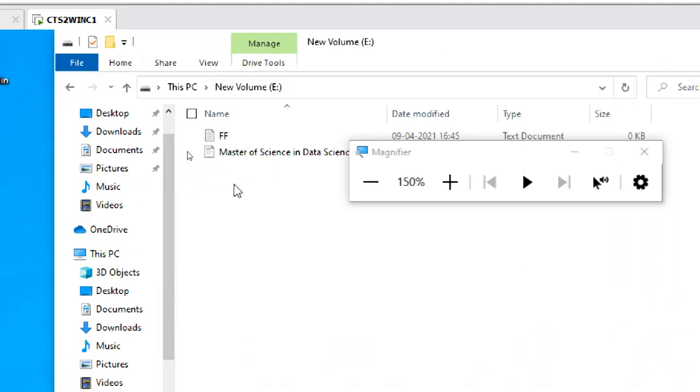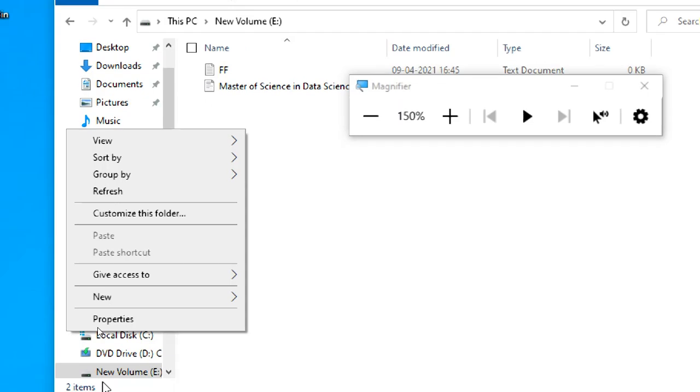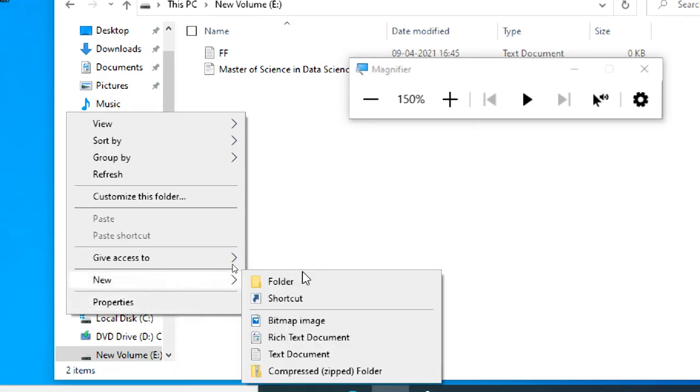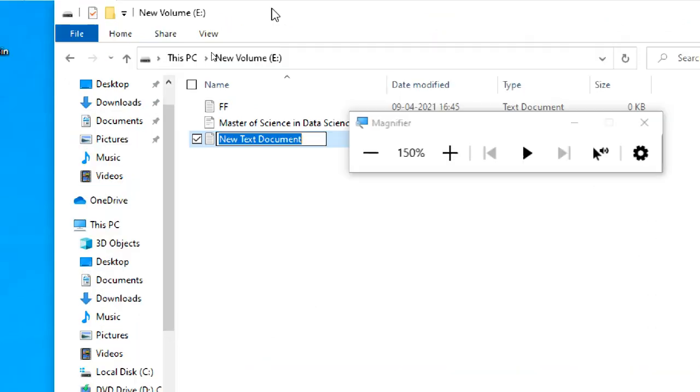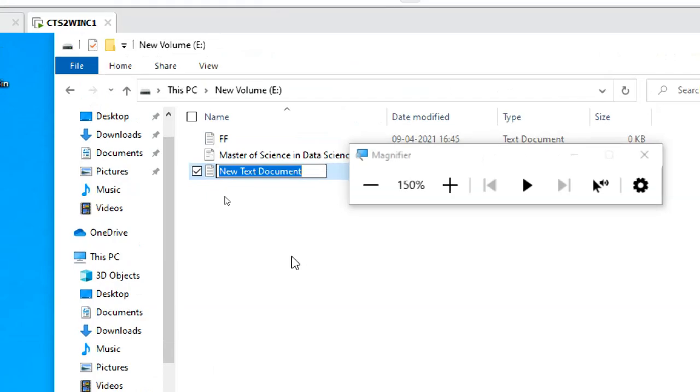It means I can access the existing data, and also I can create data. But the data I create should not be more than 2 GB.